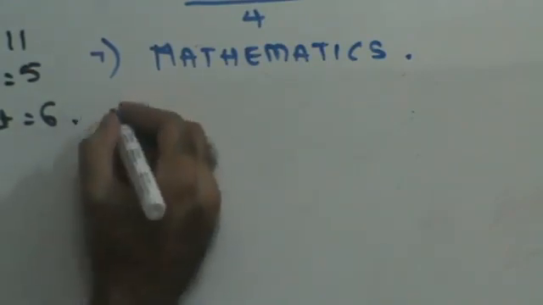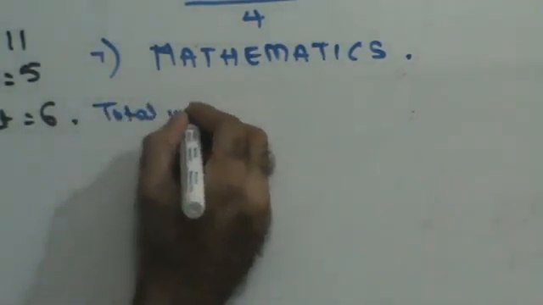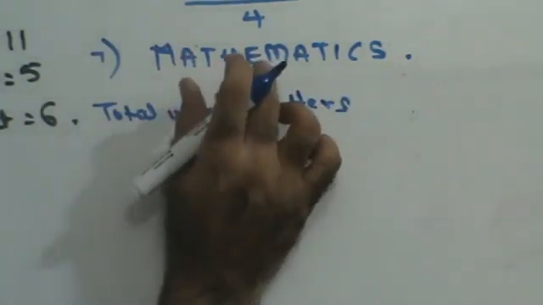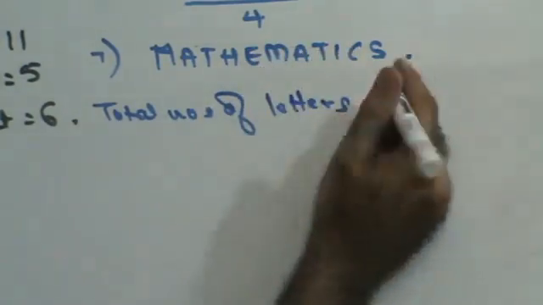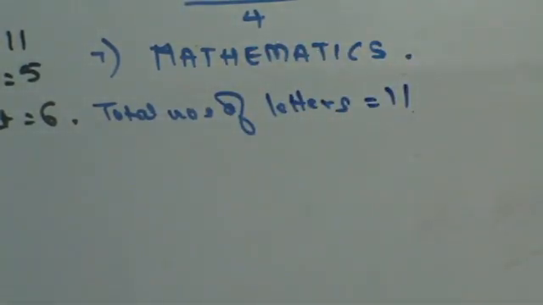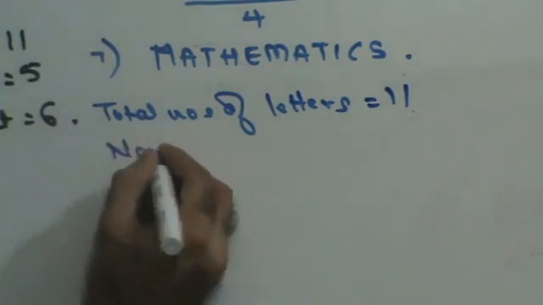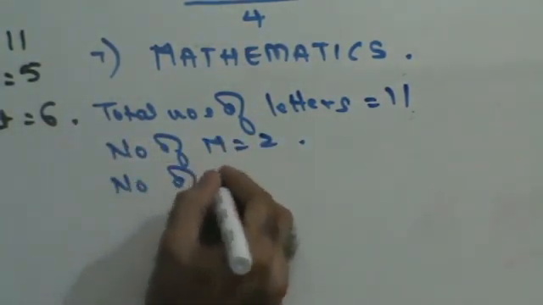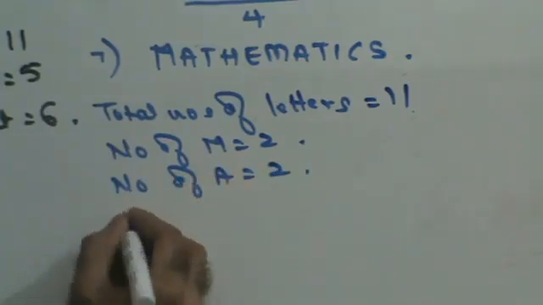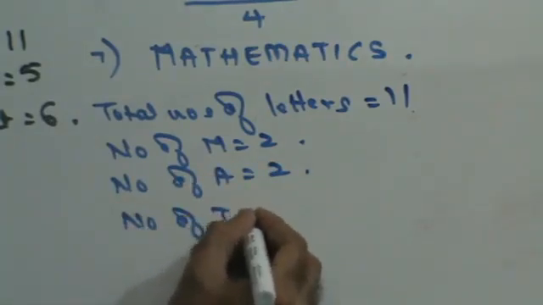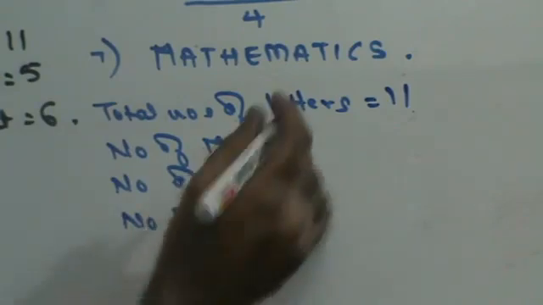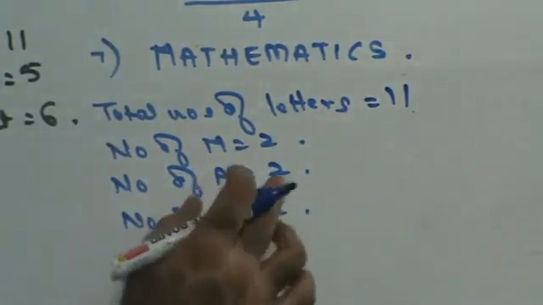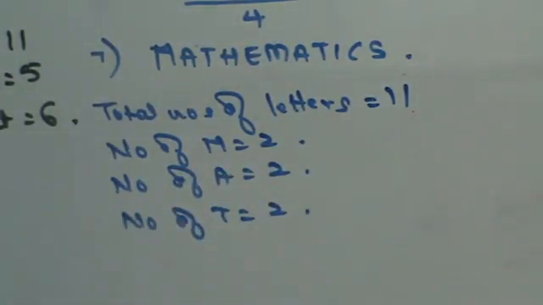In that case, I can say total number of letters: 4, 5, 6, 7, 8, 9, 10, 11. There are 11 letters, right? Number of M's: there are 2 M's. Number of A's: there are 2 A's. Number of T's: there are 2 T's. Is there anything else repeated? H is not repeated. E is not repeated. I, C, S is not repeated.